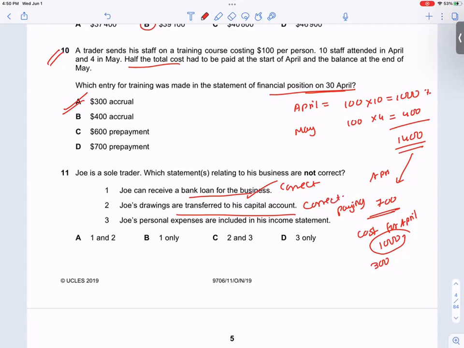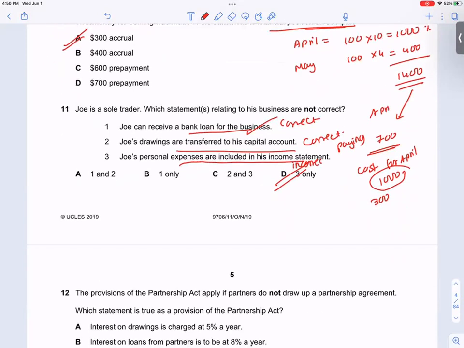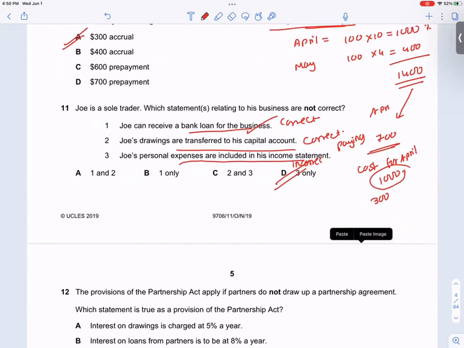A sole trader has a capital account. Personal expenses are included in the income statement? Personal expenses are not included in the income statement. Income statement has only business expenses. So 3 will be the answer.